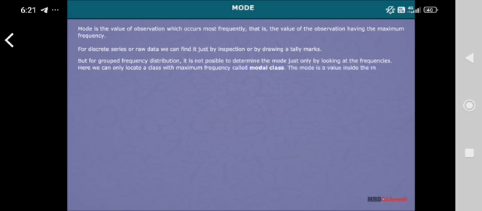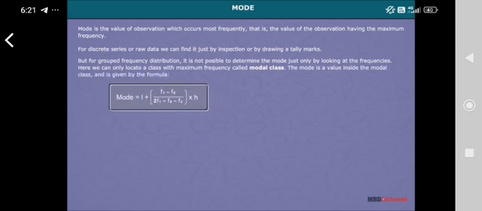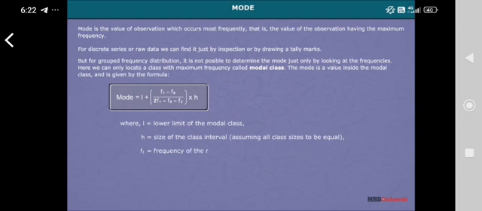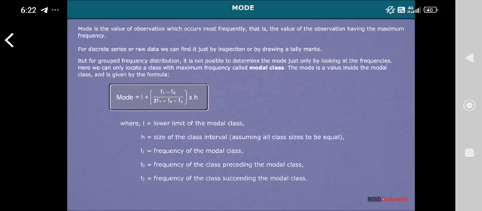The mode is a value inside the modal class and is given by the formula: mode is equal to L plus (F1 minus F0) divided by (2F1 minus F0 minus F2), multiplied by H, where L is equal to the lower limit of the modal class, H is equal to the size of the class interval assuming all class sizes to be equal, F1 is equal to the frequency of the modal class, F0 is equal to the frequency of the class preceding the modal class, F2 is equal to the frequency of the class succeeding the modal class.